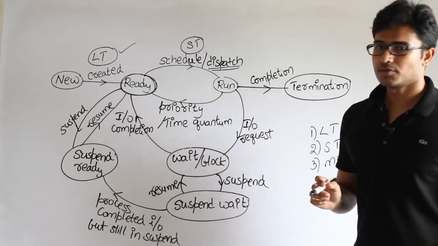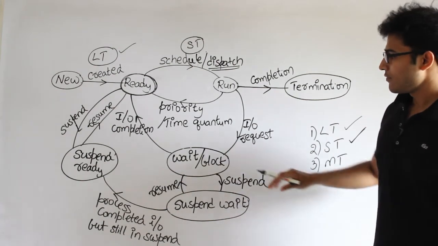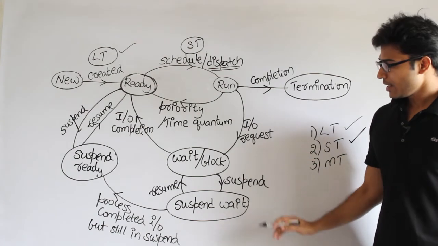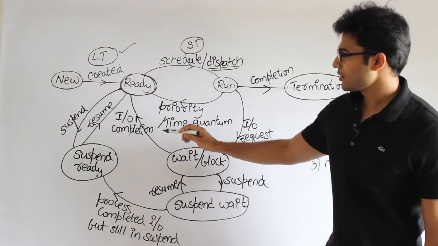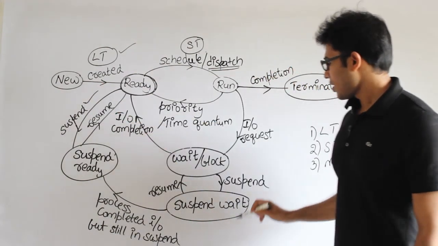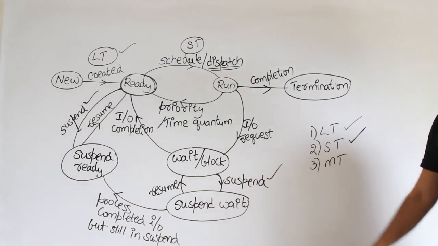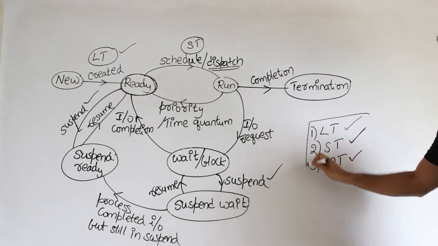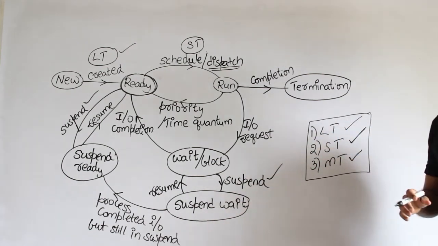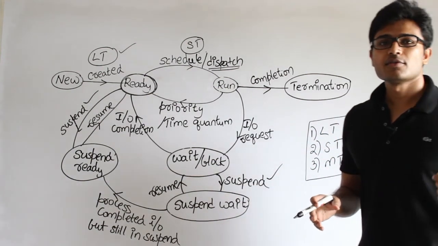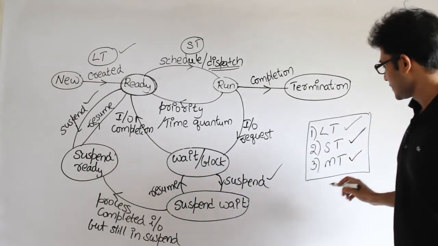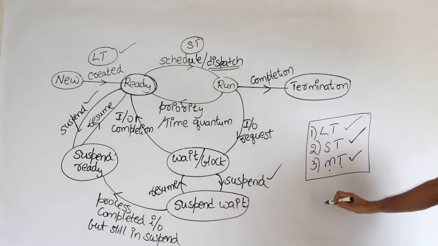And second thing is, whenever your memory is full, you are going to suspend a process, right? Either you are going to suspend from here or suspend from here. That suspension decision is going to be made by the medium-term scheduler, because once you suspend it, it is not going to be gone forever, but it is not going to be gone for a small amount of time either. That is why it is called a medium-term decision, and it is called the medium-term scheduler. Okay.